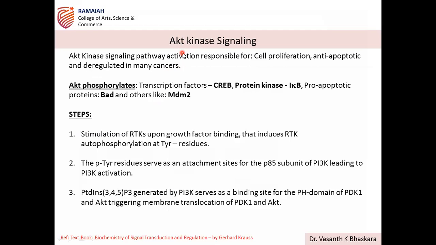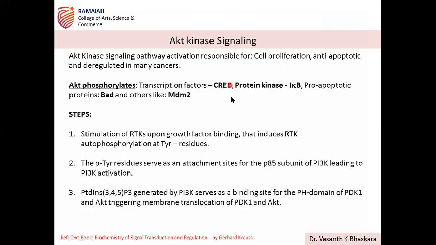So AKT kinase signaling. AKT is the kinase, as we discussed, downstream of PI3 kinase. This AKT kinase signaling pathway is responsible for cell proliferation and anti-apoptosis, and it is deregulated in many cancers, with cessation of apoptosis. So once AKT is phosphorylated, it acts on different proteins.